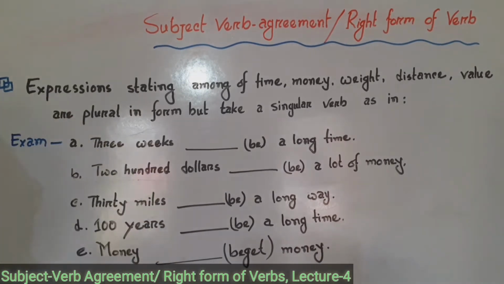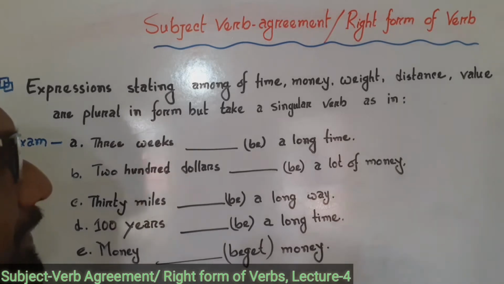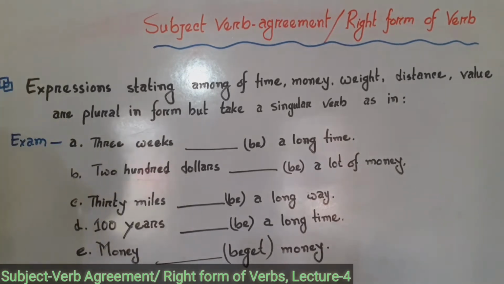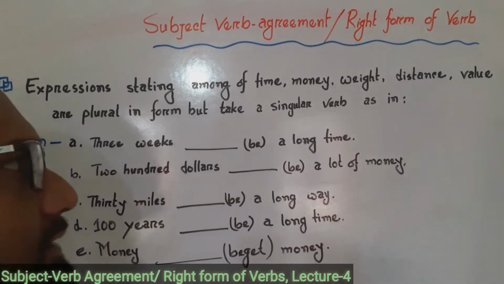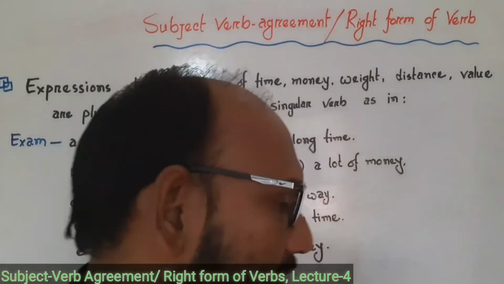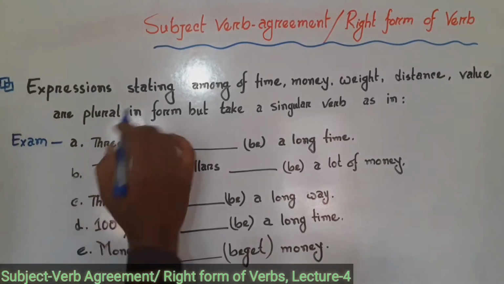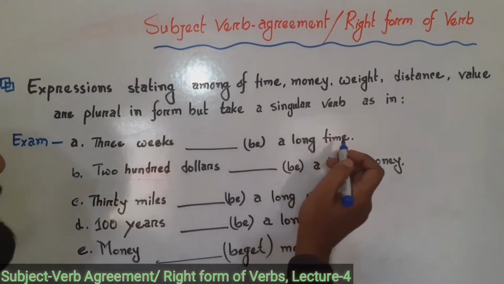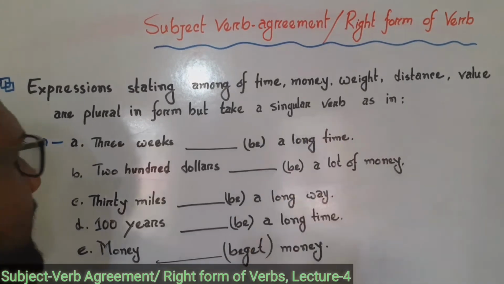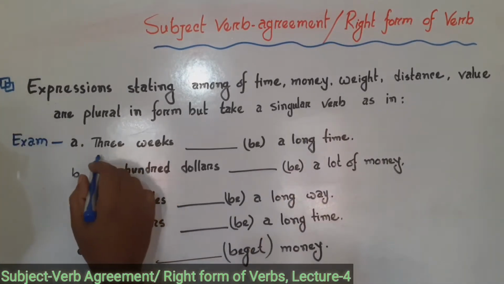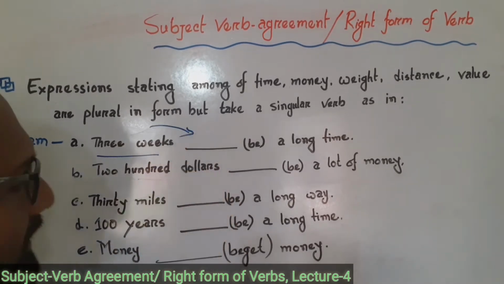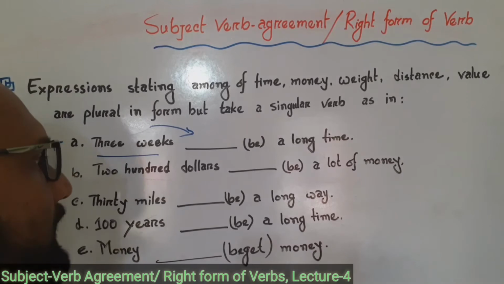Expressions stating amount of time, money, weight, distance, value are plural in form but take a singular verb. Look at this here. First example A: 3 weeks, be a long time. After this subject we will use a singular form of verb.